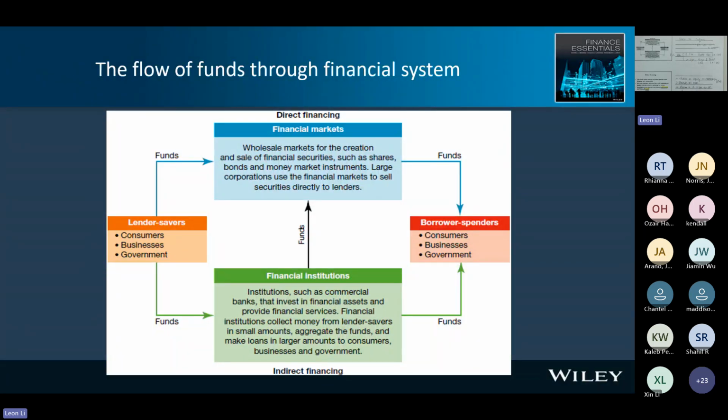We use 1 year as a threshold, right? So short-term asset, shorter than 1 year, this is our money market, like a short-term government bond. On the other hand, long-term, longer than 1 year.